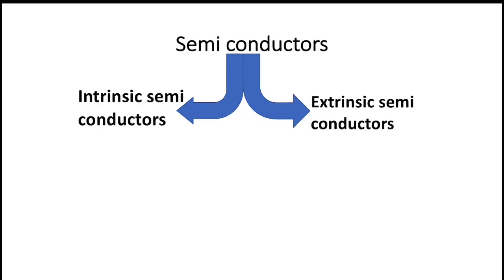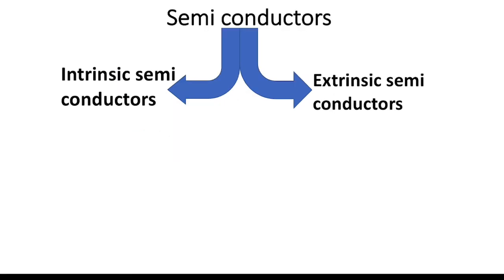Intrinsic semiconductors, impurities are not added, that is, they are known as undoped semiconductors. They are not doped. Hence, we apply thermal energy to the material and create vacancies in valence bands which allow the energy to pass through. Then the conduction of electricity will continue. These conductors are nothing but intrinsic semiconductors.